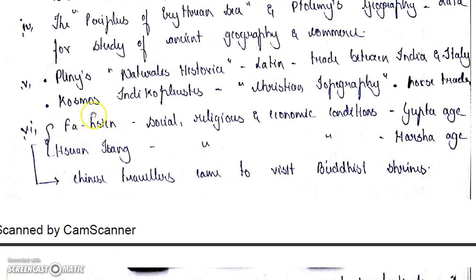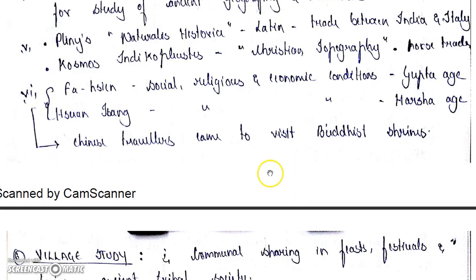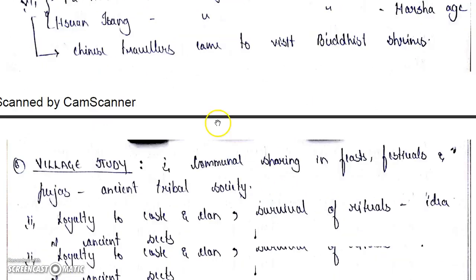Okay, then there are also Chinese travelers whose names are Fa Hsien and Huan Tsang. Fa Hsien's writings help us to know about the social, religious, and economic conditions of the Gupta age. And Huan Tsang's writings help us to know about the social, religious, and economic conditions of the Harsha age. Huan Tsang, Harsha; Fa Hsien, Gupta. These Chinese travelers came to visit the Buddhist shrines in India. When they came to visit, they gave various works.